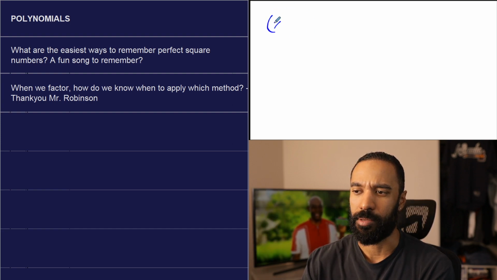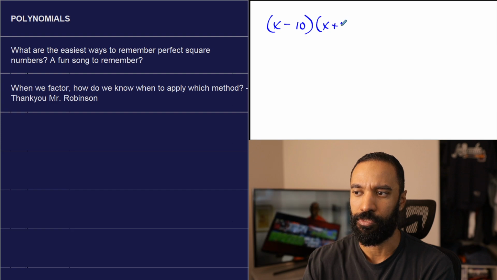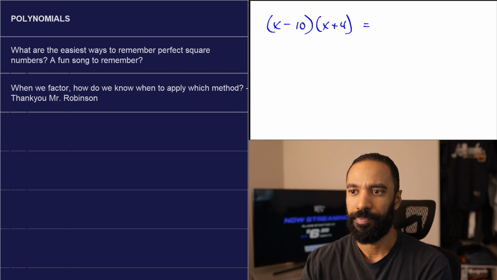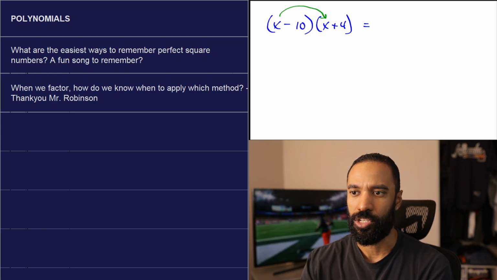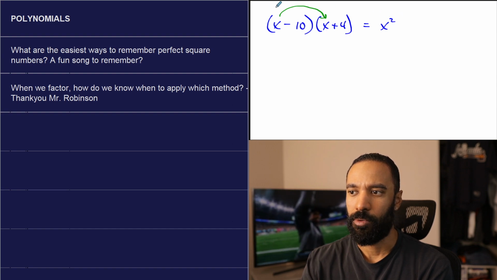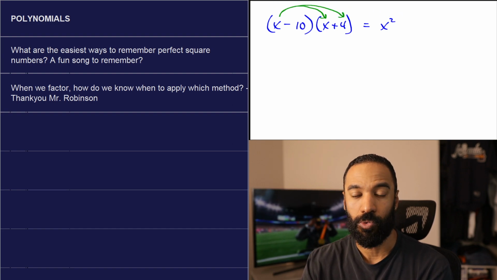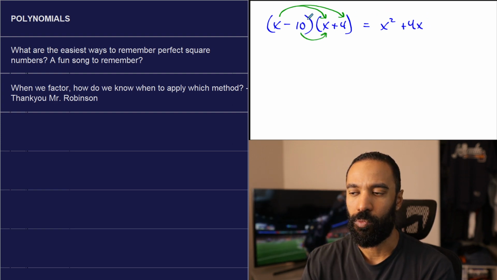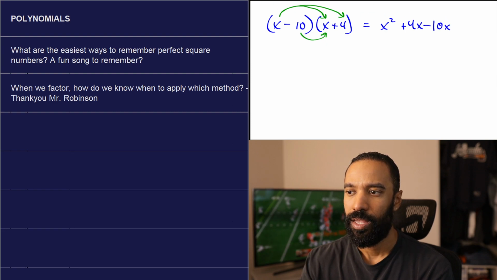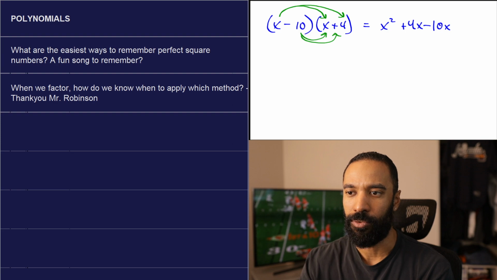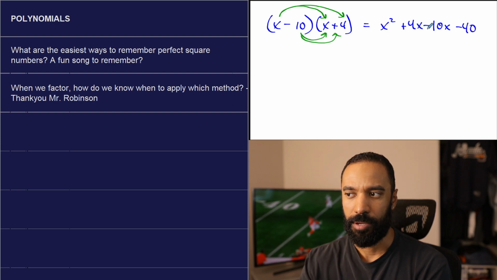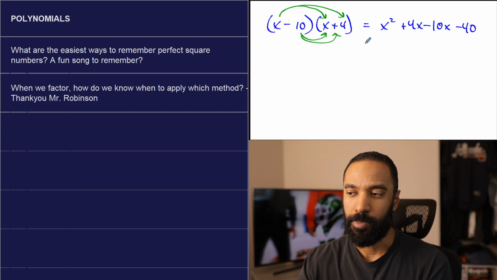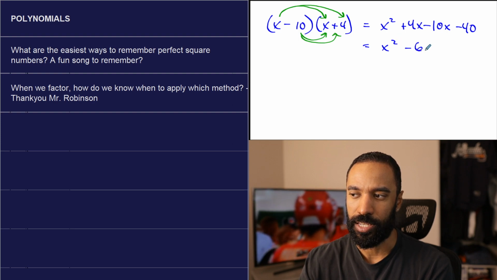But anyway, let's make up something. Let's make up x minus 10 times x plus 4. Okay, I'm going to take this and multiply this thing out. Now, what happens when you multiply this thing out is x multiplies with x, and you get x squared. x multiplies with 4. Now, more importantly, it's 1x. 1x multiplies with 4, and you get 4x. Negative 10 multiplies with 1x, and you get negative 10x. And negative 10 multiplies with 4, and you get negative 40. Then the two inner terms combine, if you write them out in the FOIL method, first, outer, inner, last, whatever. 4x minus 10x is negative 6x, so you get x squared minus 6x minus 40.